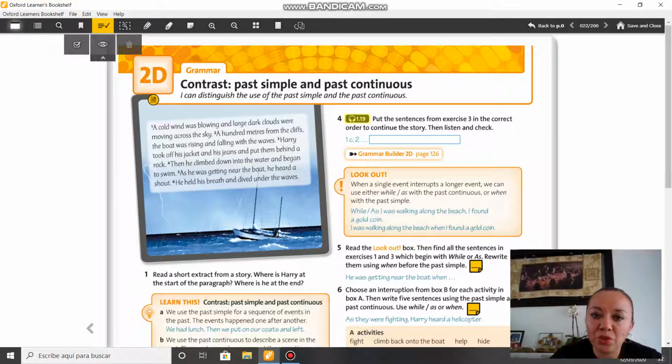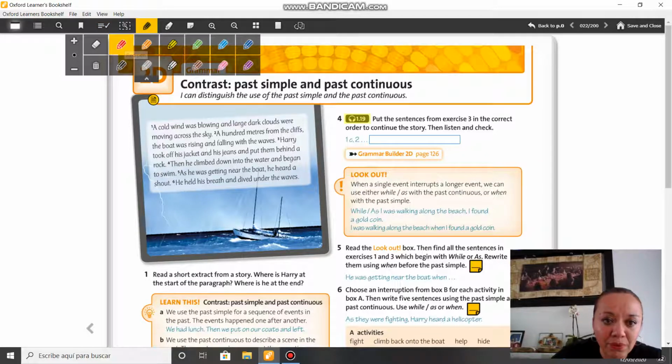As you can see, you have some sentences in past continuous and others in past simple. I want you to underline all the verbs that you can find in the past simple form. For example, took off. Sorry for my lines.